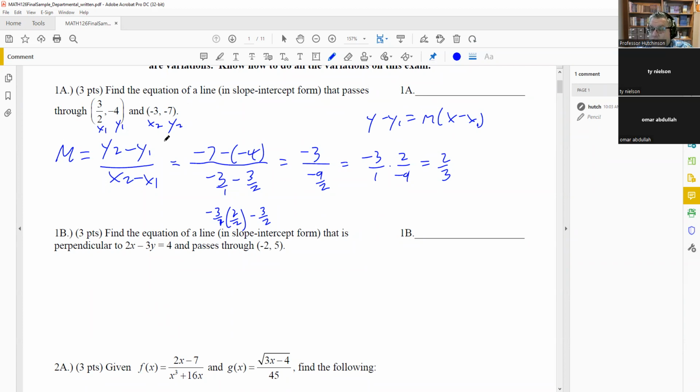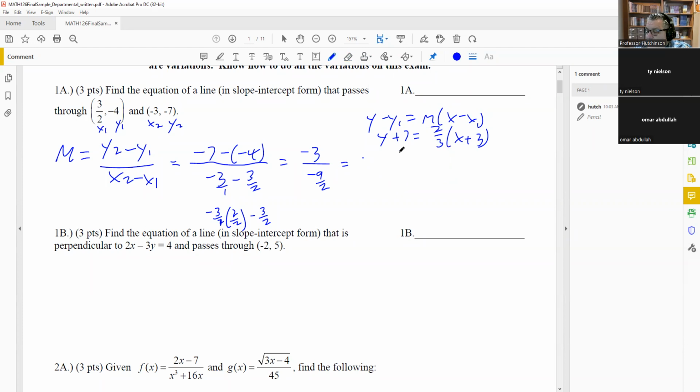Now, in this case, I have this labeled as x2, y2, but I can actually use that in this formula. It doesn't matter which one is arbitrarily labeled x1, y1. We can put those in here to get the answer. So I would do y minus -7, which will be y plus 7, equals 2/3 times x minus -3, which would be a plus 3. And I'll just erase this here. Hopefully you have that down already, and then we'll continue with it.